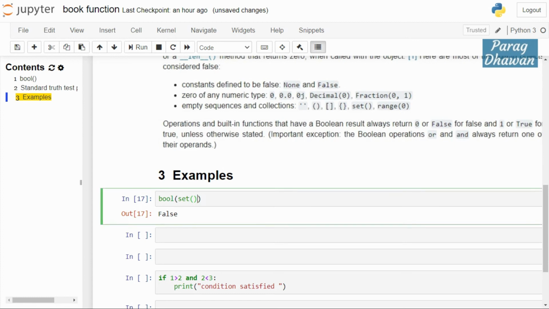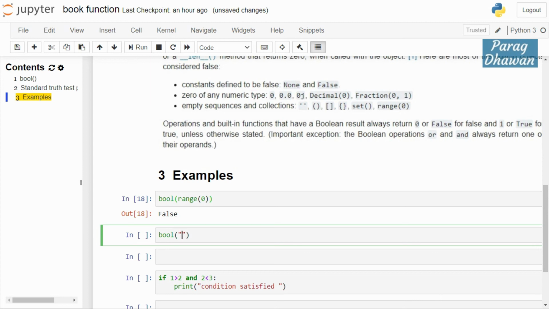If it contains a range function starting from 0, stop value 0, default step size 1, then also it will return false. For all the values other than these, it will return true.